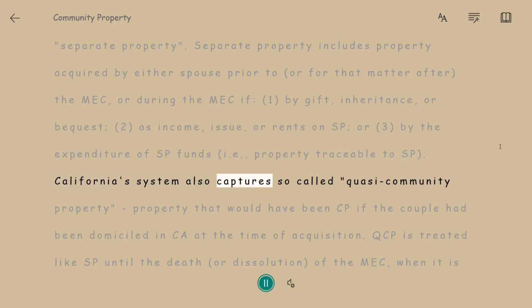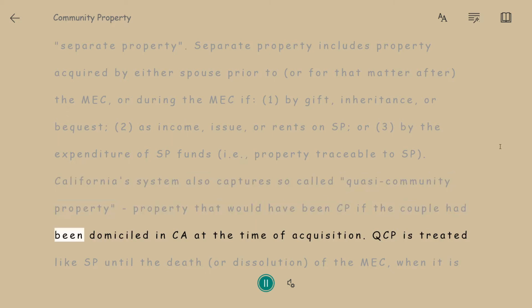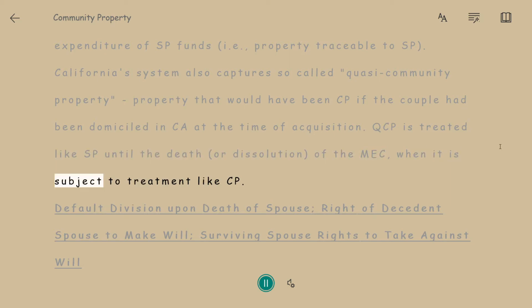California's system also captures so-called quasi-community property that would have been CP if the couple had been domiciled in CA at the time of acquisition. QCP is treated like SP until the death, or dissolution, of the MEC, when it is subject to treatment like CP.